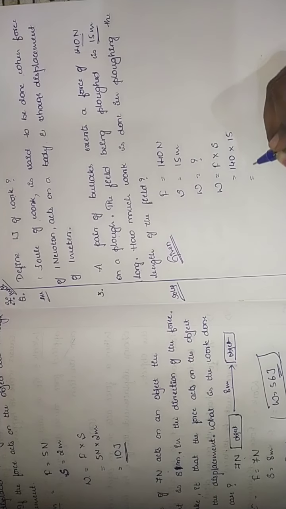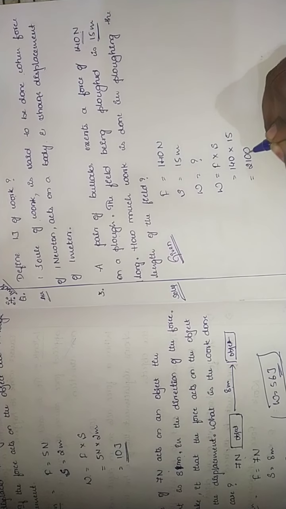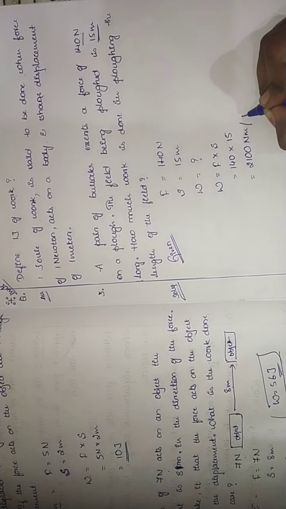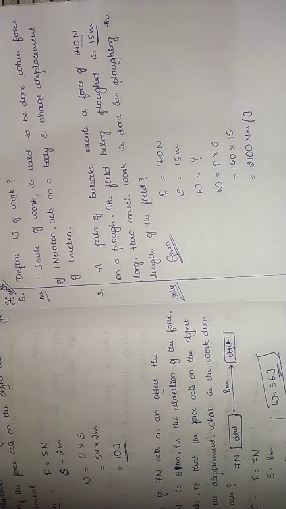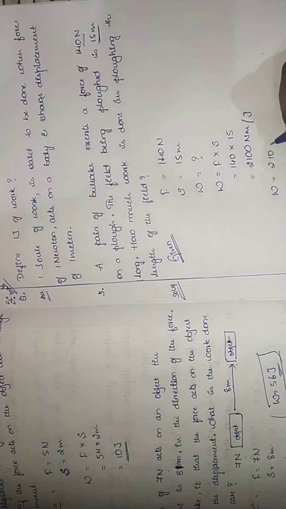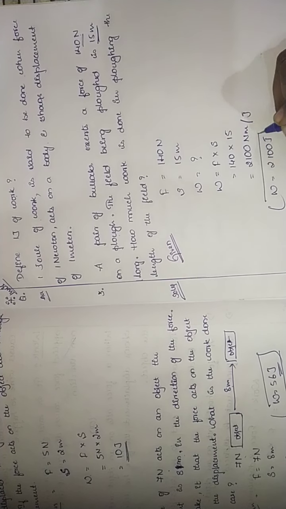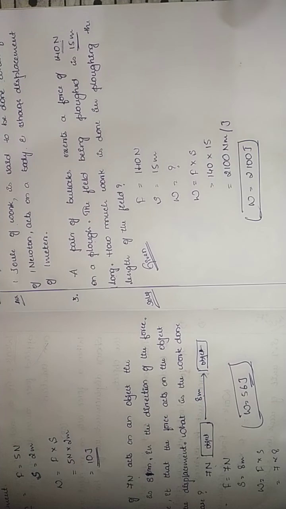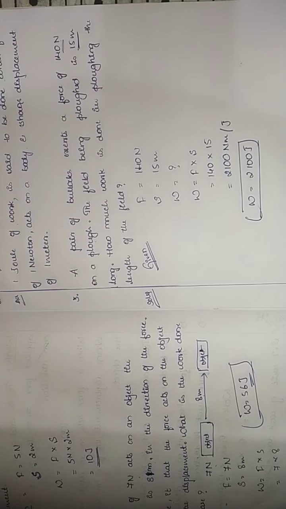So the answer we get is 2100 Newton meter. Also you can take it as joule. So W is equal to 2100 joule. Got it, children? The work done in plowing the field is 2100 joule.